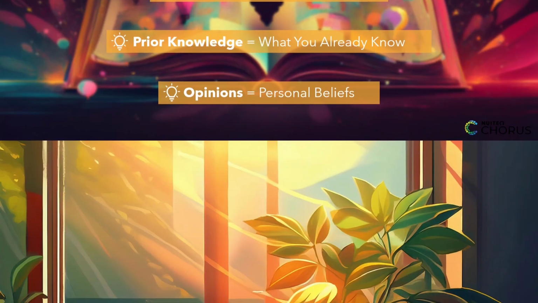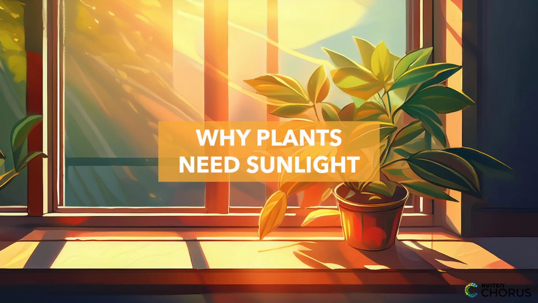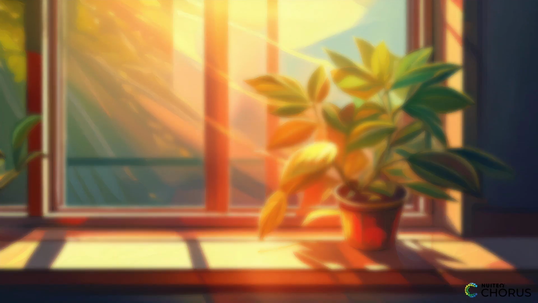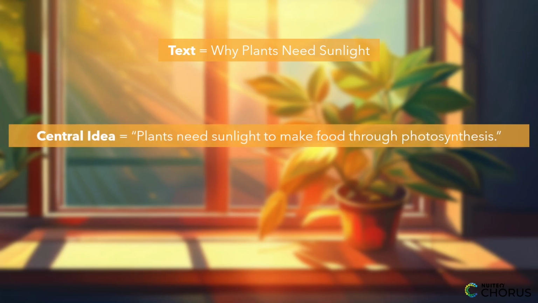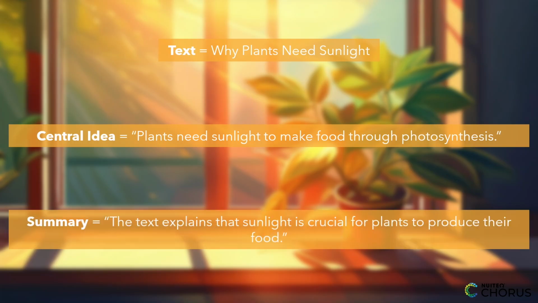Let's start with an easy example. Imagine you're reading a short text about why plants need sunlight. The central idea is, plants need sunlight to make food through a process called photosynthesis. To summarize, you might say, the text explains that sunlight is crucial for plants to produce their food. This summary captures the main idea without adding any extra opinions or details.